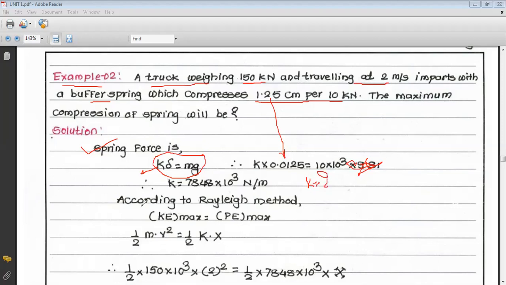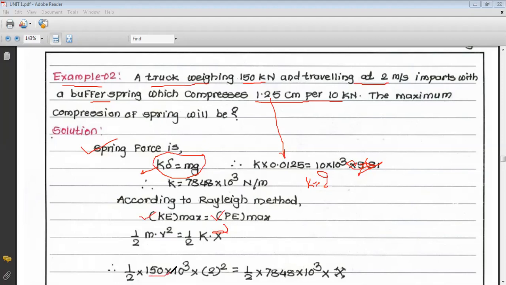Now, according to the Rayleigh method, we know that maximum kinetic energy is equal to maximum potential energy. Now, what is kinetic energy? 1/2 m v square equals 1/2 k x square, the maximum potential energy. Now put the values.